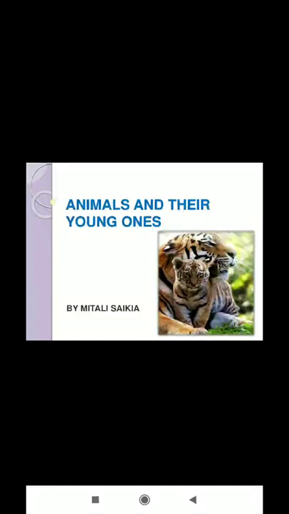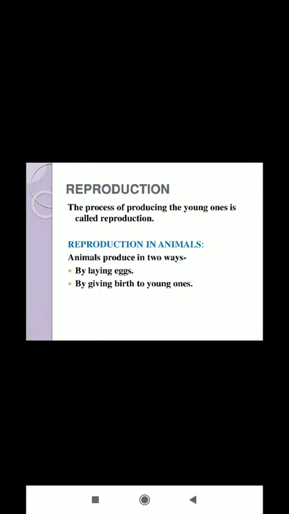All living things produce young ones of their own kind. What is reproduction? The process by which a living thing produces a young one like itself is called reproduction. In simple words, reproduction is the creation of new living things.